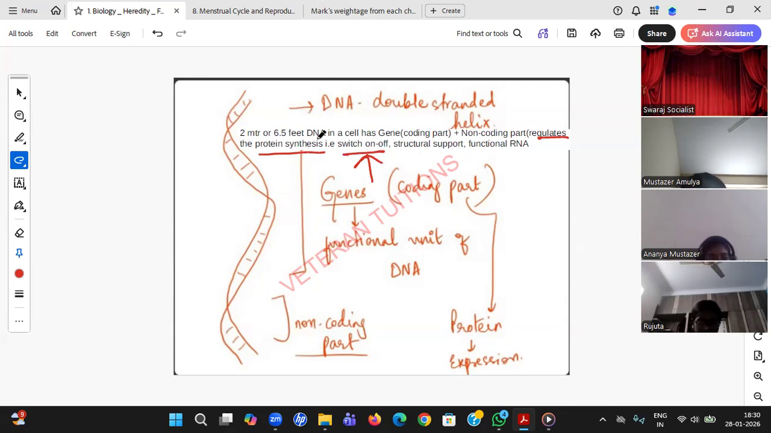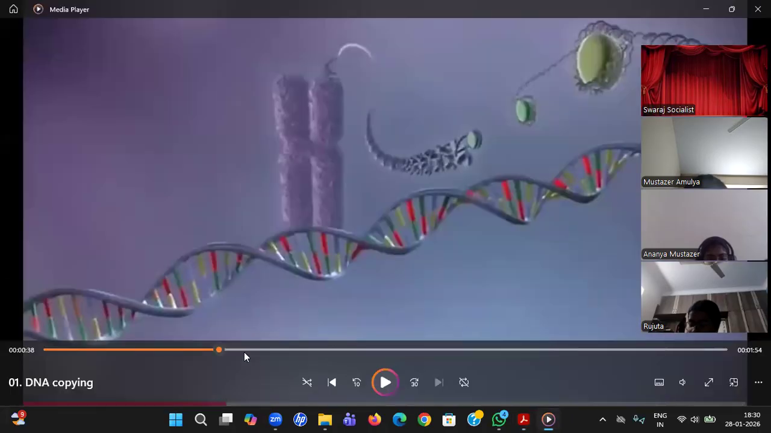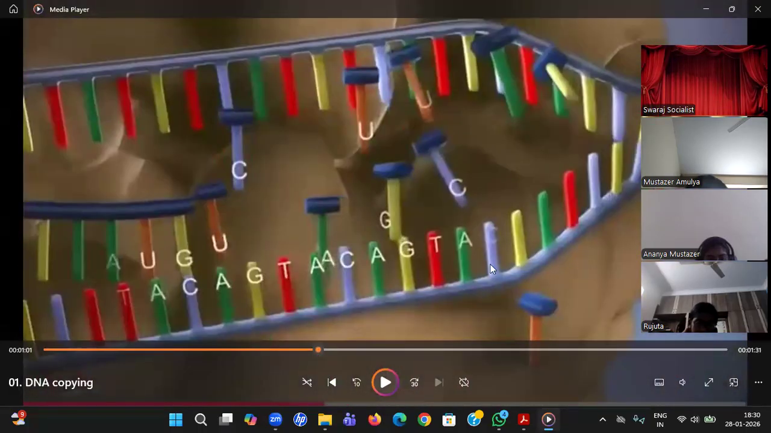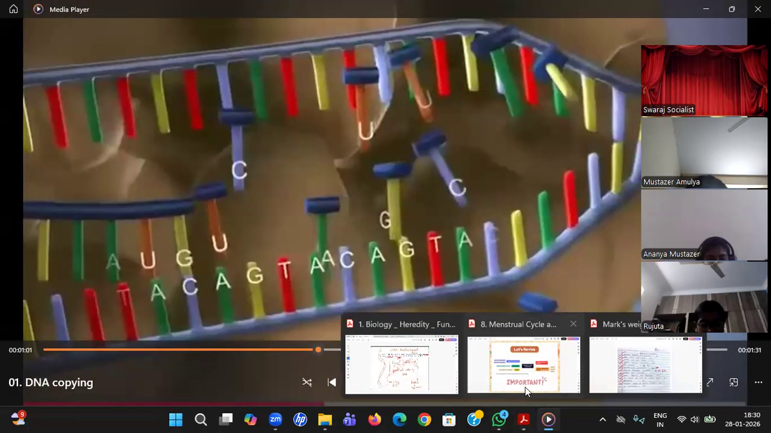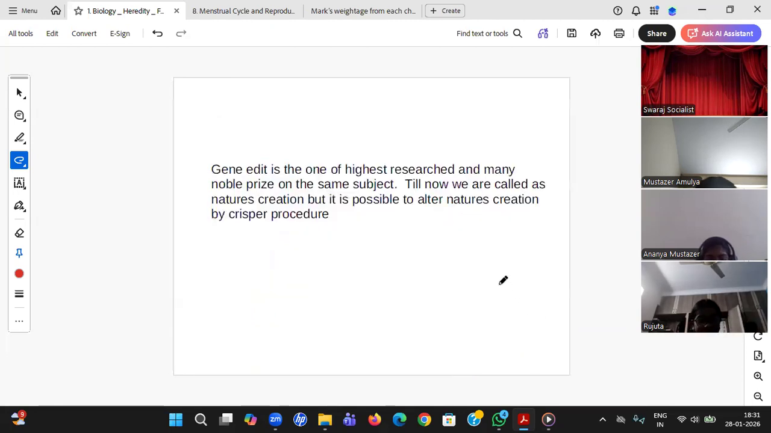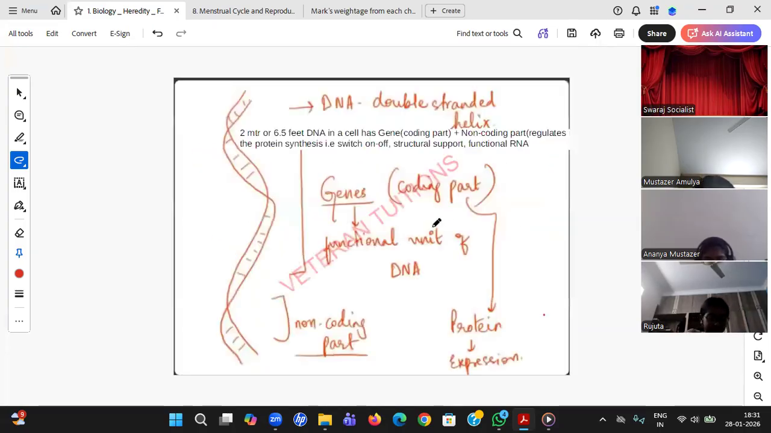So protein synthesis, protein production, or a protein taking information, all those things are processed. Like this enzyme is taking some information. These things are controlled by the non-coding part. The non-coding part also gives structural support and functional RNA. We have seen RNA, mRNA. All of these are controlled by this non-coding part.